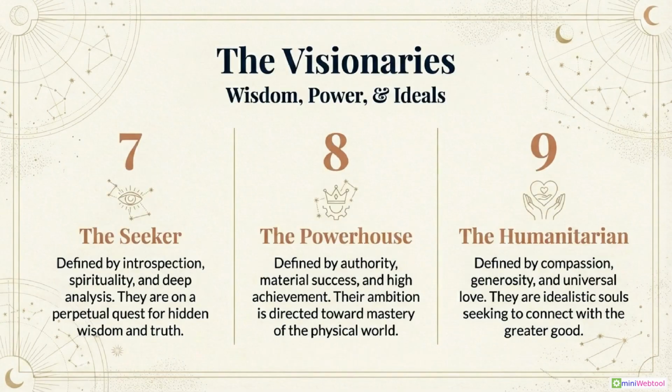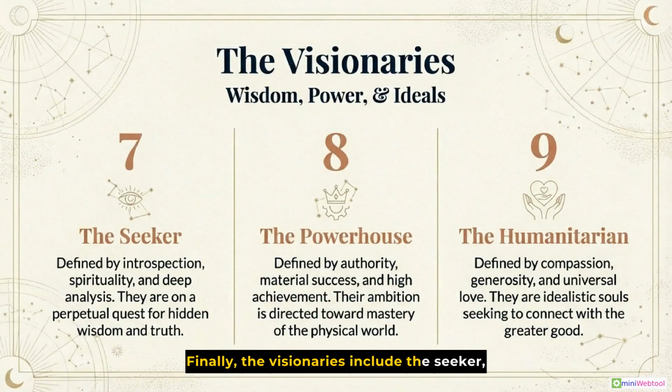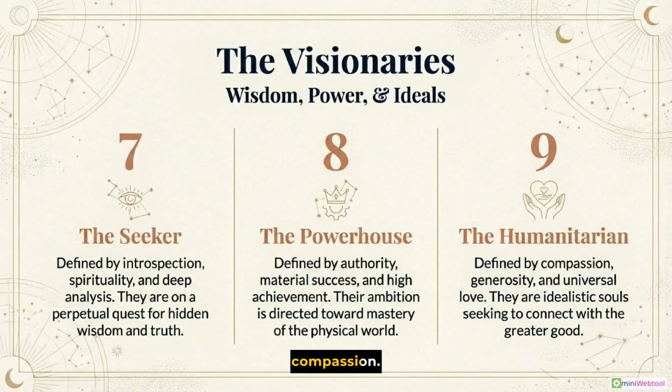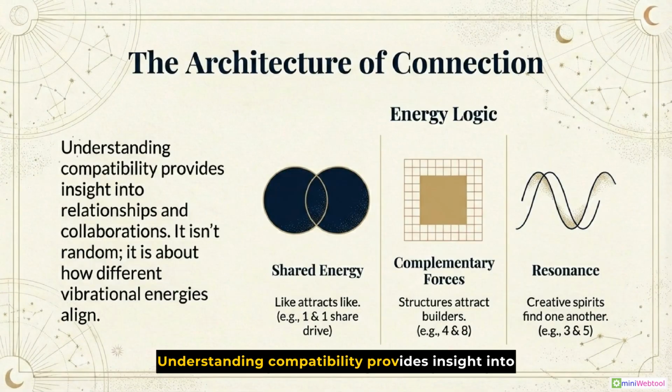Finally, the Visionaries include the Seeker, 7, driven by introspection, the Powerhouse, 8, focused on material success, and the Humanitarian, 9, defined by universal love and compassion. Understanding compatibility provides insight into relationships and collaborations. Compatibility is based on energy logic, shared energy, complementary forces, and resonance.